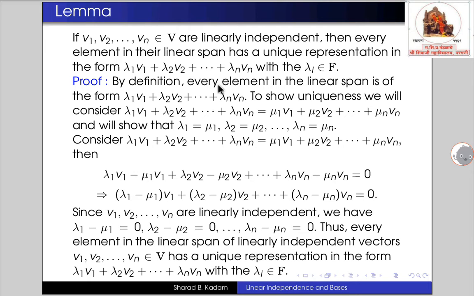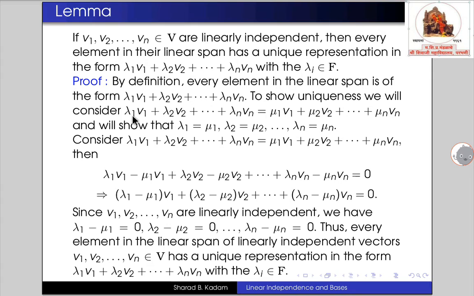So by the definition, every element in the linear span is of the form lambda 1 v1 plus lambda 2 v2 plus so on up to lambda n vn. So by the definition of linear span, every element in the linear span of v1, v2, vn will have this form, and in order to show uniqueness, we consider that the given element has two representations.